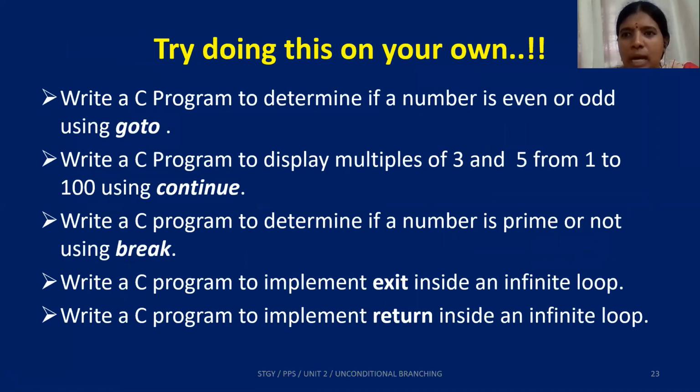So before we close, I would recommend you to take a pen and paper and try to solve these problems on your own. Try to write a program that determines if a number is even or odd using goto. That means you're trying to achieve branching using goto. In the second one, try to display the common multiples of 3 and 5 from 1 to 100 using continue. And write a C program to determine if a number is prime or not using break. And write a C program to implement exit inside an infinite loop and return inside an infinite loop.